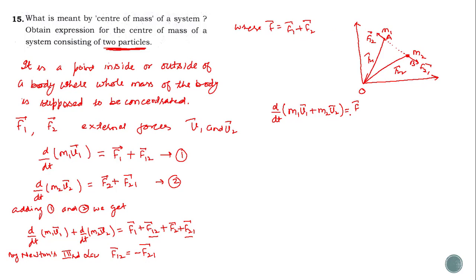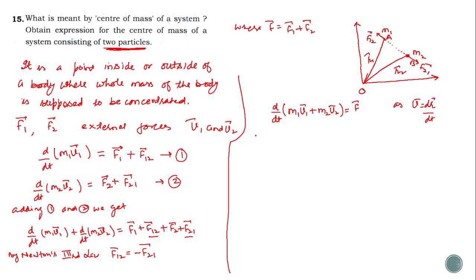So this is F. Now as we know, v is equal to dr by dt, the rate of change of displacement. Velocity is equal to the rate of change of displacement. So we can change here somewhere like this.